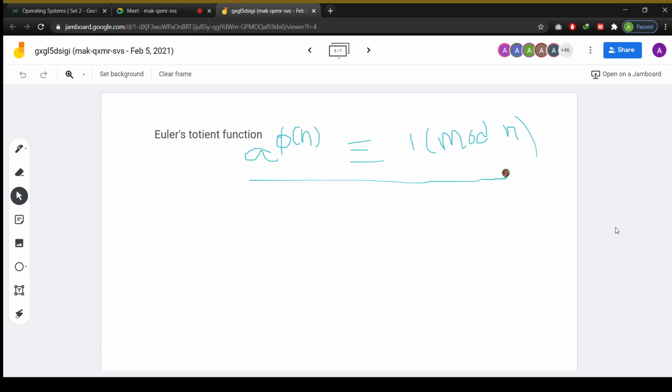Earlier we considered this as p only, where phi of p is p minus 1. But whenever n is a composite number, it's not a prime number. It might be a prime number or it might be a composite number. This theorem is going to be very useful to us to derive some more algorithms here.